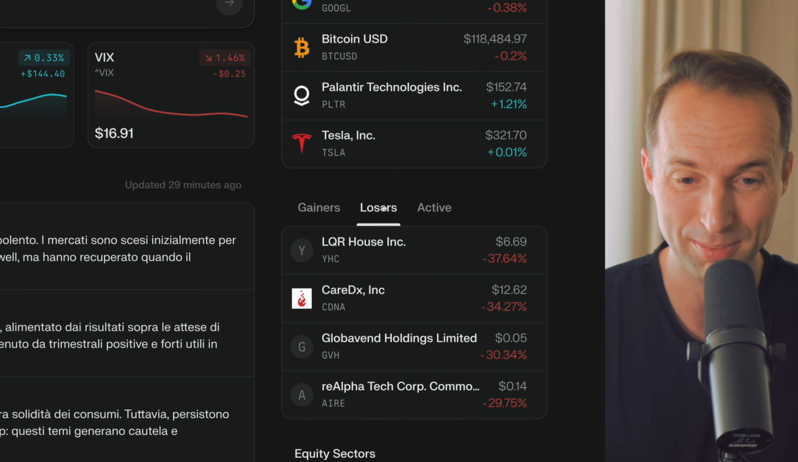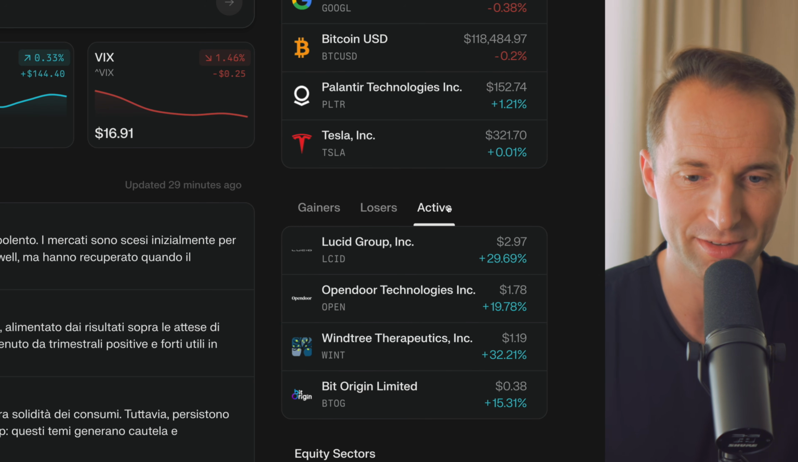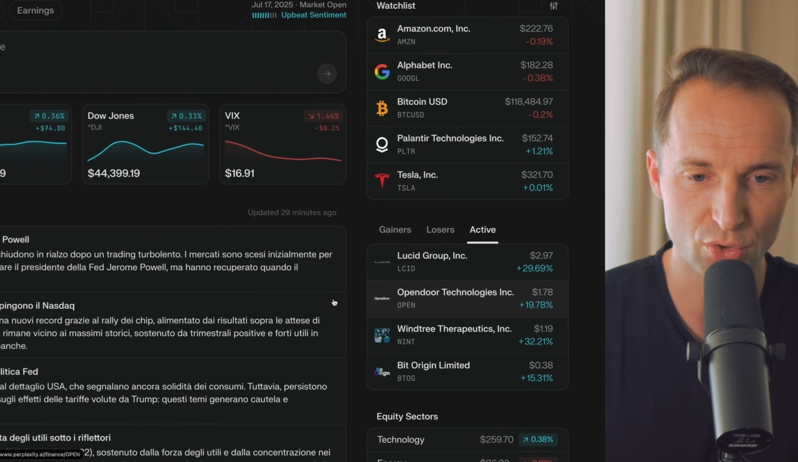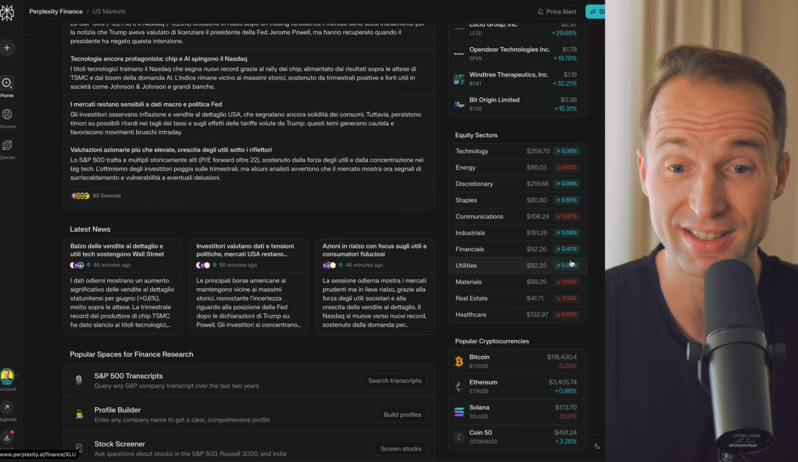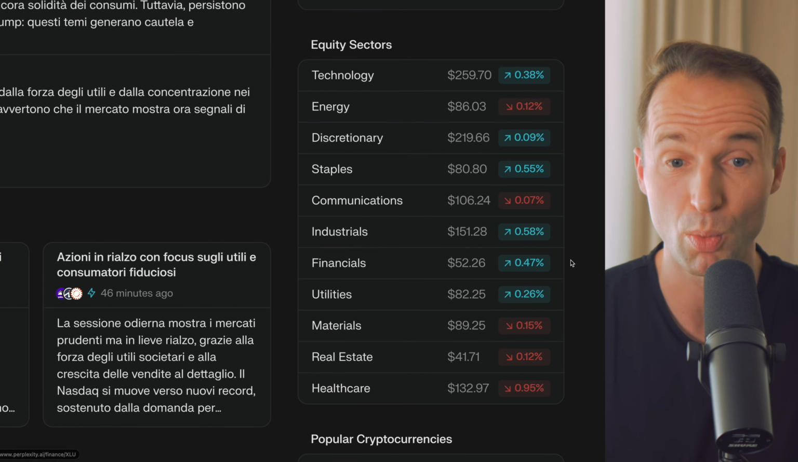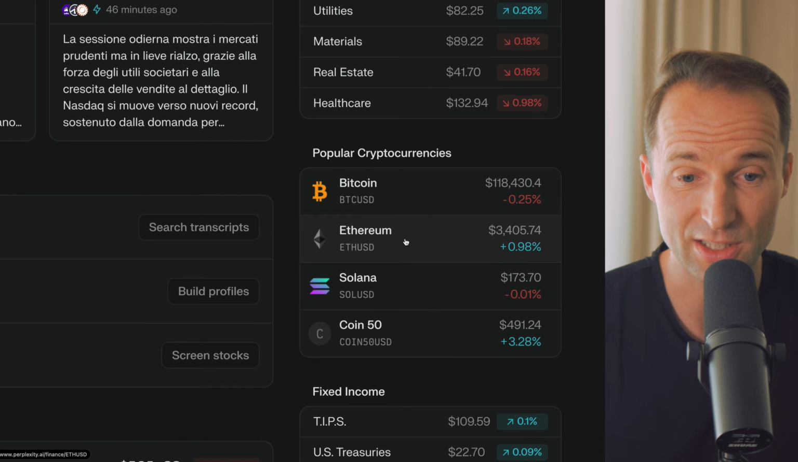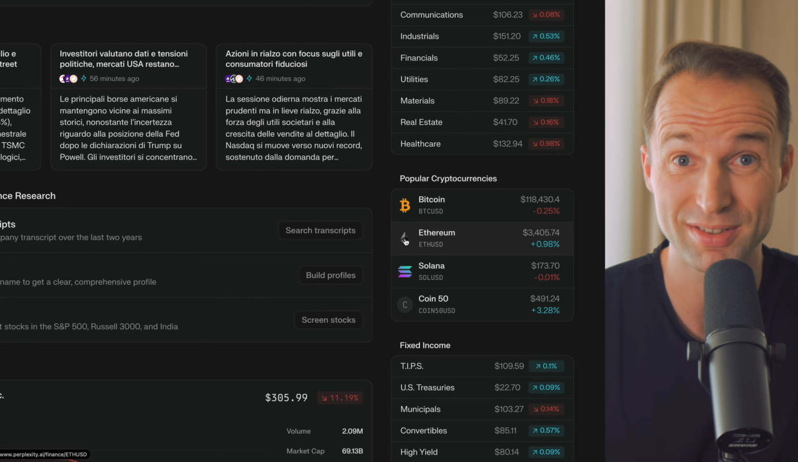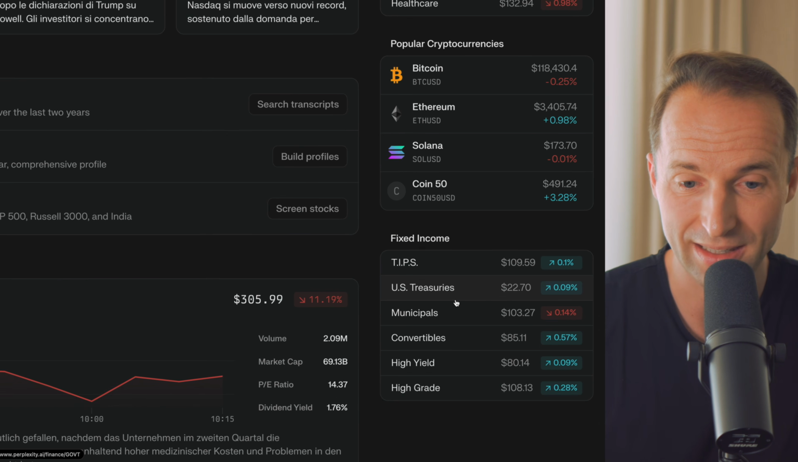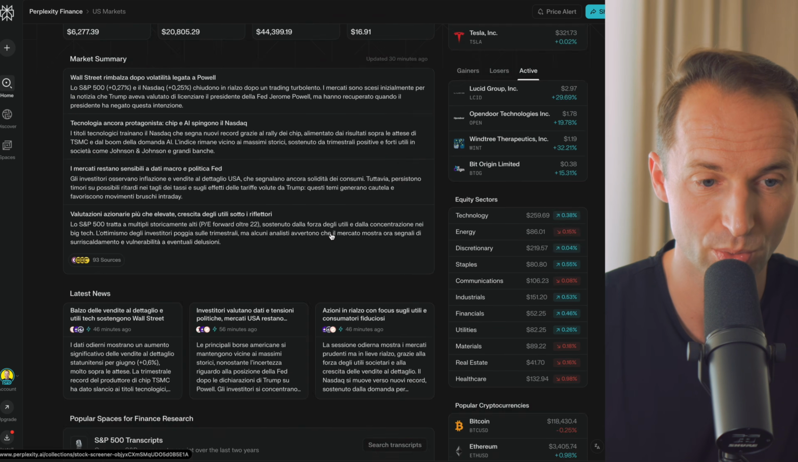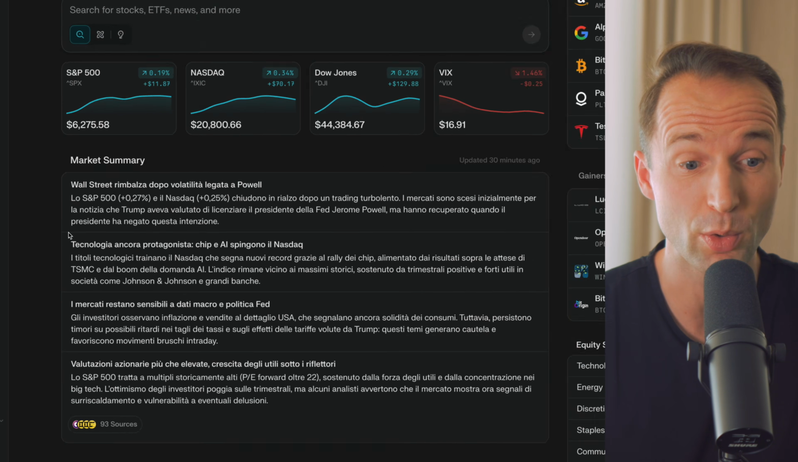You quickly see what's happening, also the biggest losers, and active by volume, obviously, what is being traded. So it gives you a good idea. Then you see the equity sectors over here also, which of the sectors are doing well overall, as well as cryptocurrencies. We'll come to this. They have a separate section for that as well, and fixed income as well, if you were to look and invest into that. Then you get a quick market summary.